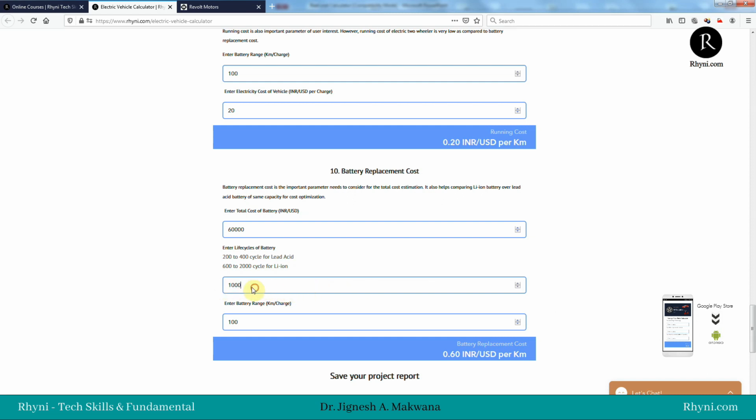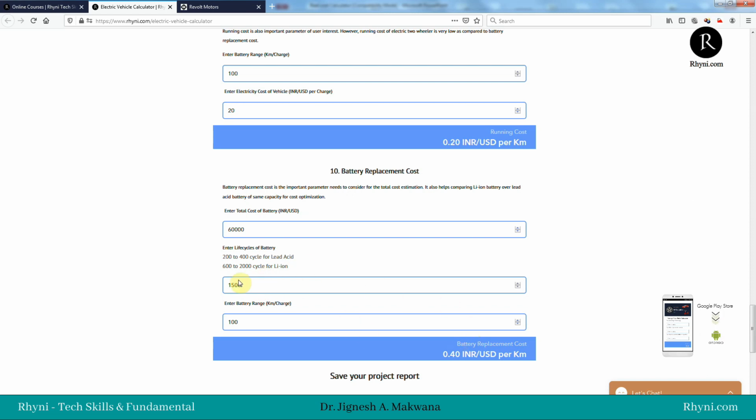But if you consider this, your price will be reduced here. That means if you are using a battery at 45,000, it comes to 0.45. So we are using the battery with the higher cycle, and accordingly we can select whether we need to pay more here or we require the higher life cycle.